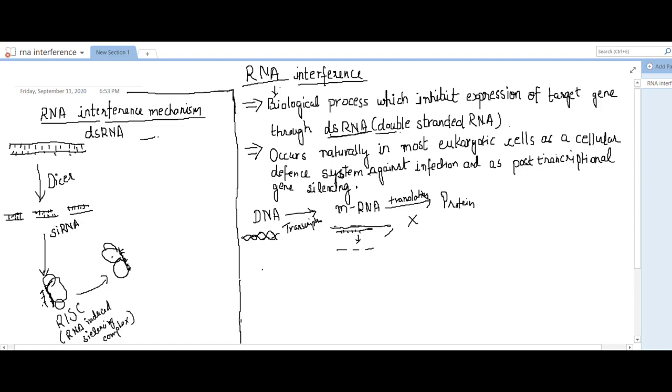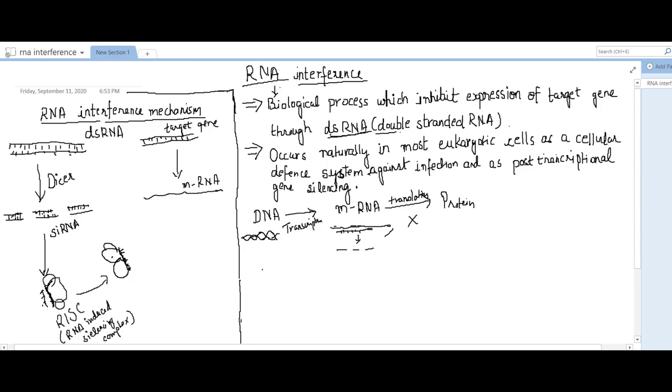So suppose there is a target gene which expresses itself through transcription and forms mRNA. This is the mRNA of the target gene. This needs to be silenced.